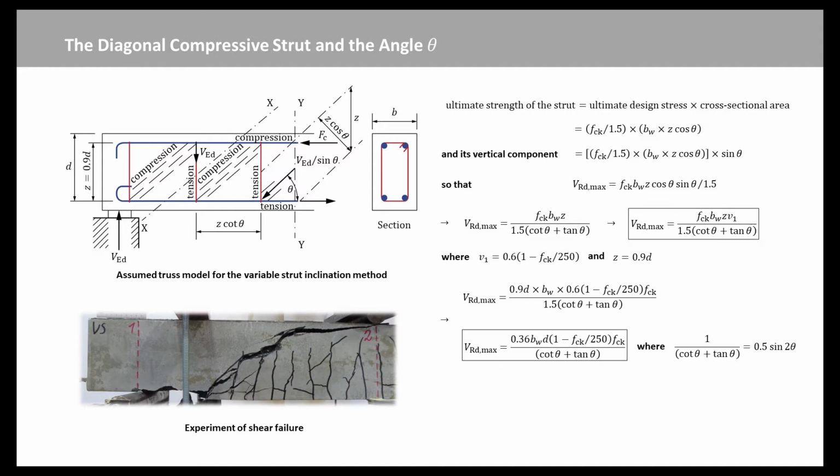This equation becomes this expression. To ensure that there is no crushing of the diagonal compressive strut, VRD max should be larger than or equal to VED, the shear force due to the actions at the ultimate limit state. This must be checked for the maximum value of shear on the beam, which is usually taken as the shear force VED at the face of the beam supports, so that VRD max should be larger than or equal to VED, the ultimate shear force at the face of the support.